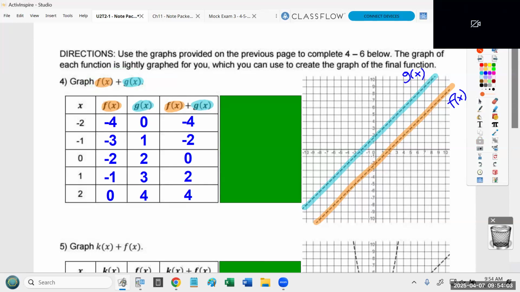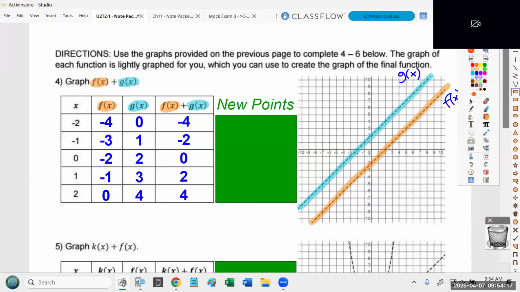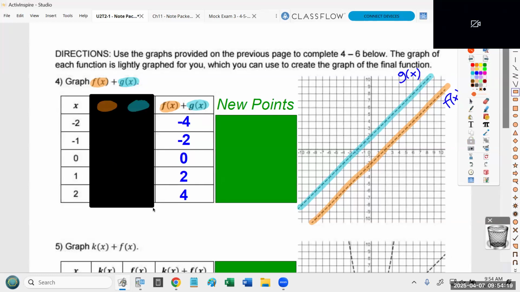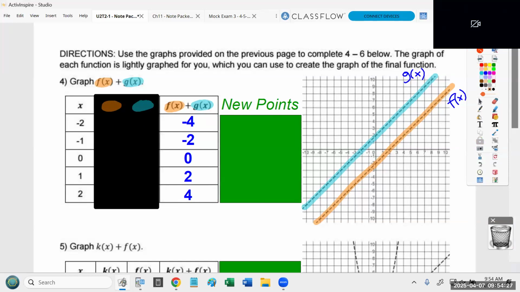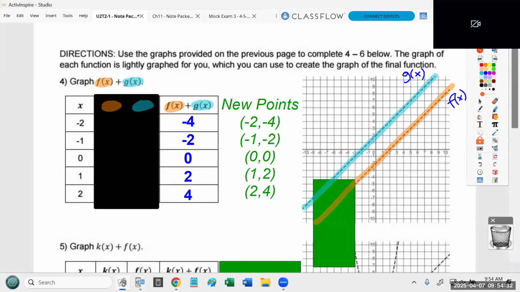Okay, we are now done with step 3. The only thing left is to actually graph the new function. Now, when you want the new points, remember, I keep saying this, completely ignore these two columns. They don't exist anymore. Those are the old points. You used them to calculate the new points, but the new points are going to use the same exact x values with the new y values that you just calculated.